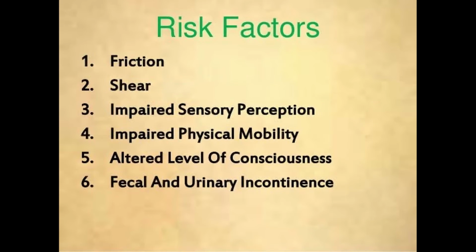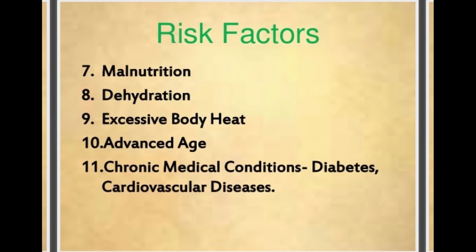Second, we discuss the risk factors of the pressure sore. So first one is friction, second shear, then impaired sensory perception, impaired physical mobility, altered level of consciousness, fecal and urinary incontinence, malnutrition, dehydration, excessive body heat, advanced age, chronic medical conditions like diabetes and cardiovascular disease. So these are the risk factors of the pressure sore.